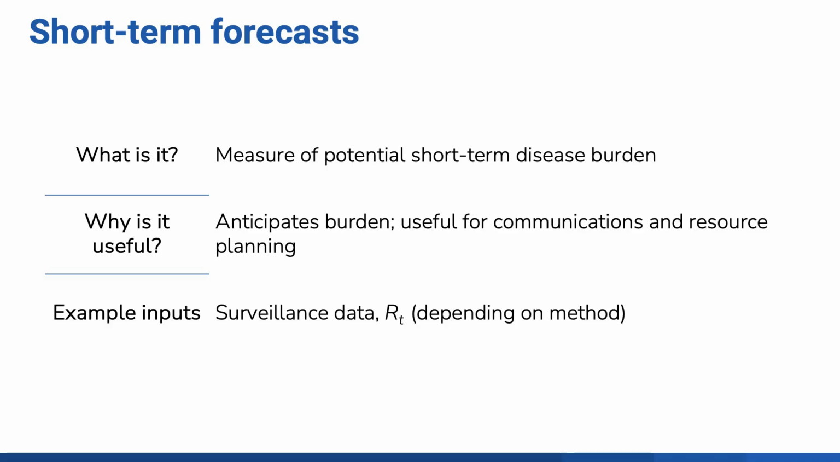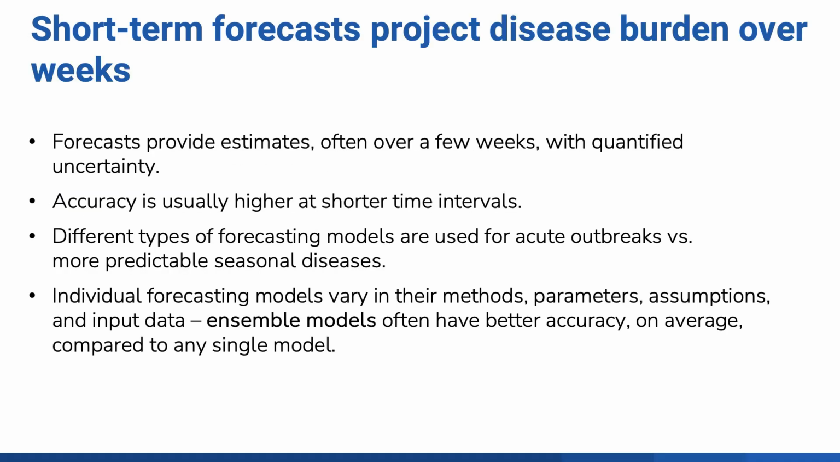Example inputs for short-term forecasts can include surveillance data and measures such as Rt, the time-varying reproduction number. Forecasts give a sense of the direction of change and the absolute expected burden of disease. These forecasts provide estimates, often over a few weeks, and include a measure of uncertainty. They are usually most accurate at short time intervals, and different types of forecasting models are used for acute outbreaks versus more predictable seasonal diseases.